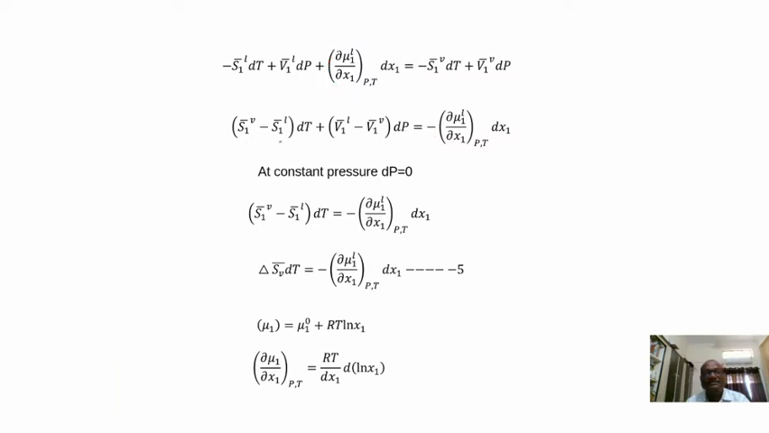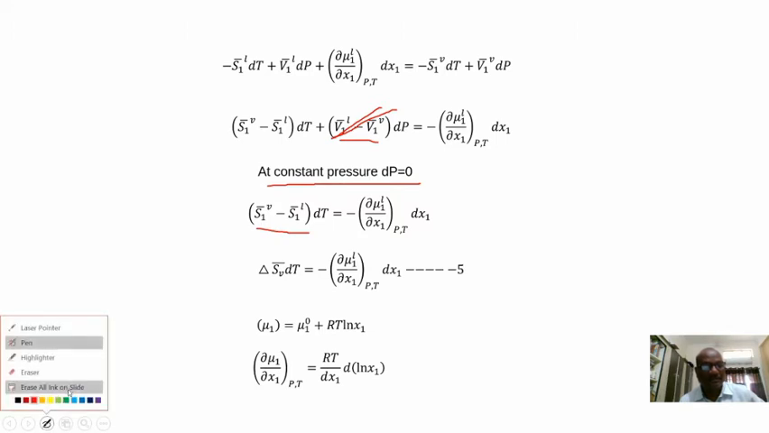What is this difference? It is the partial molar entropy of the vapor minus the partial molar entropy of the liquid phase of the solvent. This difference is nothing but a difference in entropy. What is this one again? It is the partial molar volume of the liquid minus the partial molar volume of the vapor. But at constant pressure, because at equilibrium the pressure remains constant, dP becomes equal to 0. So this term becomes 0.